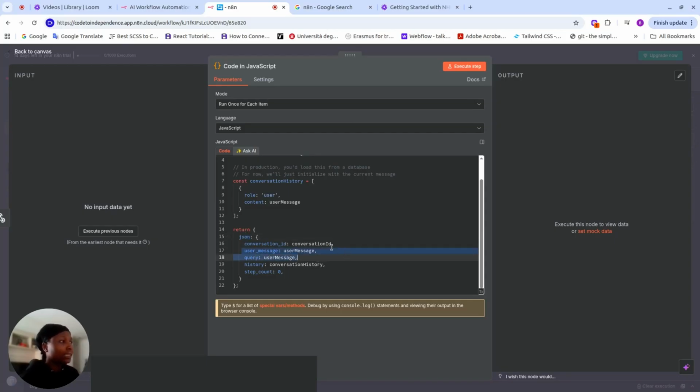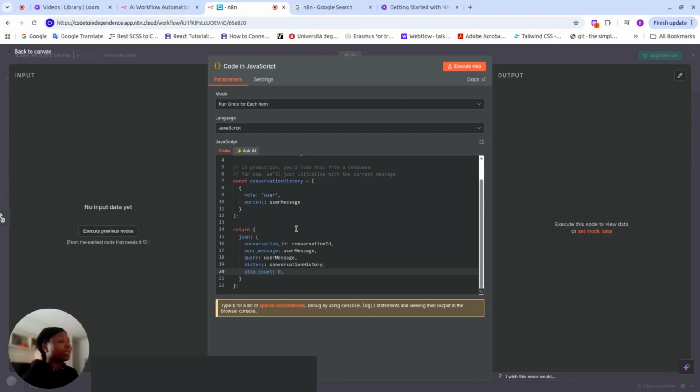I'm adding this too because at times n8n can change. Sometimes n8n can expect user message. At times too, it can expect query. So I'm just putting these two together so that in case of anything, it should just pick which one it wants, user message or query. And this is history, our conversation history that we find here, and then our step count.